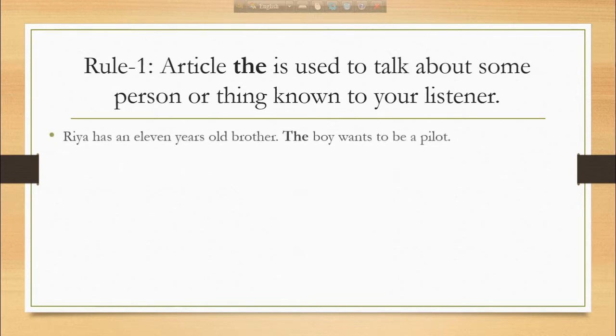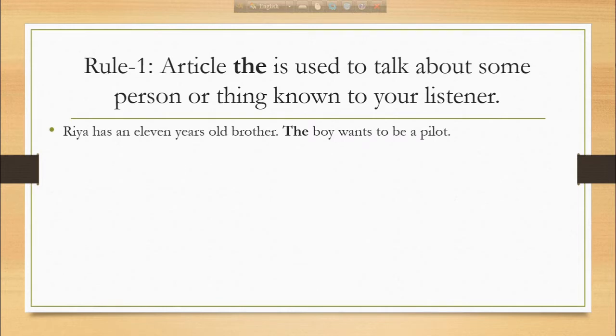Here we have an example. Ria has an 11 years old brother. The boy wants to be a pilot. Here I first say an 11 years old brother because you don't know him yet. Once I have mentioned him in the sentence, then I say the boy because you already know him.